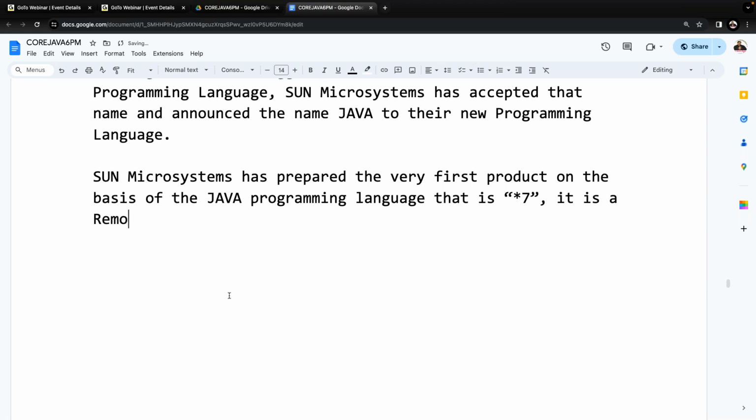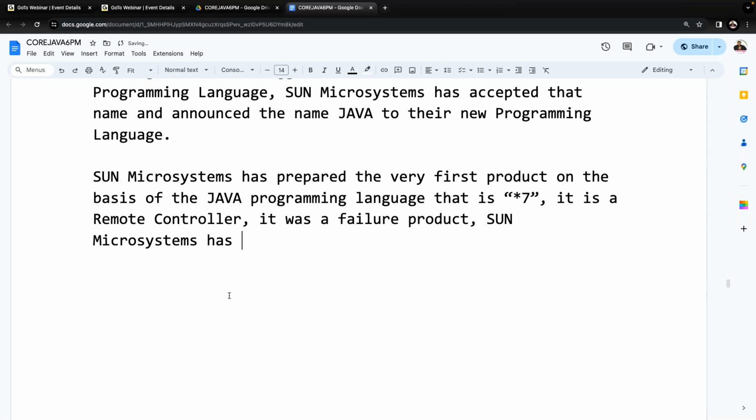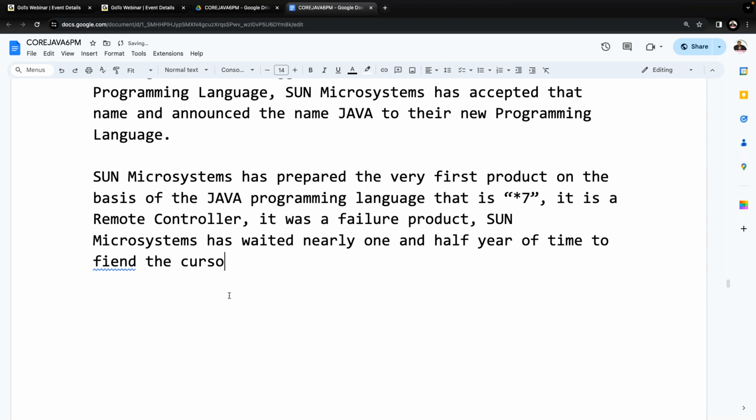It is a remote controller. It was a failure product. Sun Microsystems waited nearly 1.5 years to find customers for the Star 7 product.